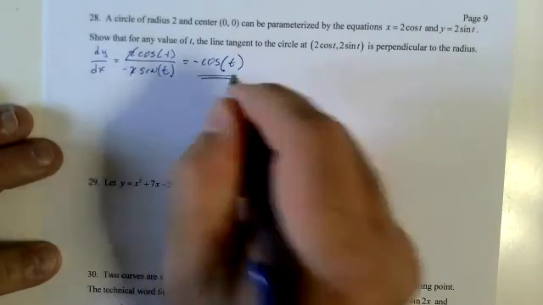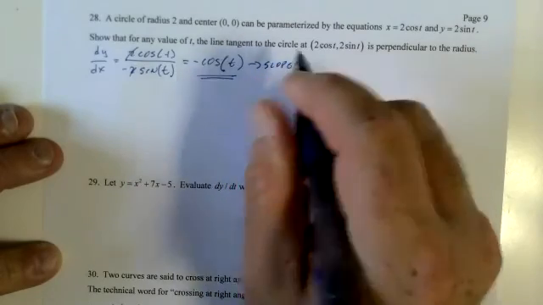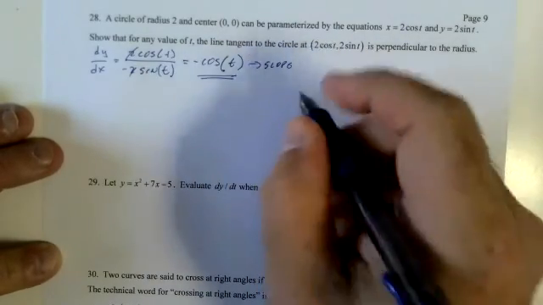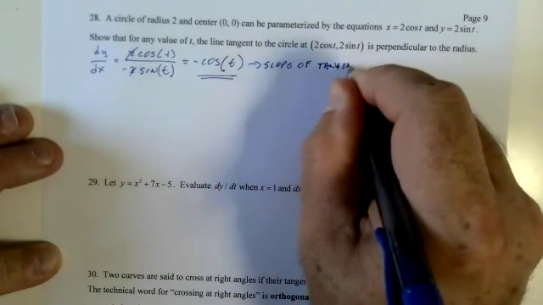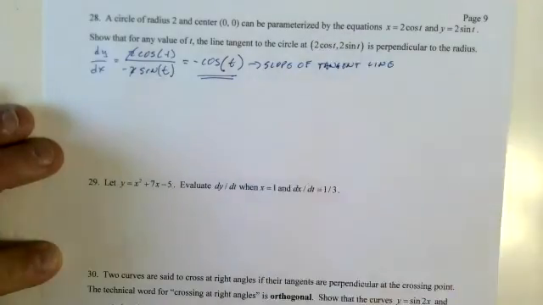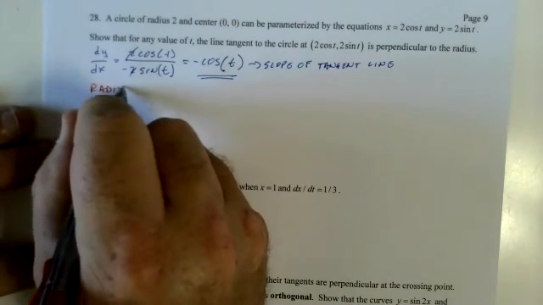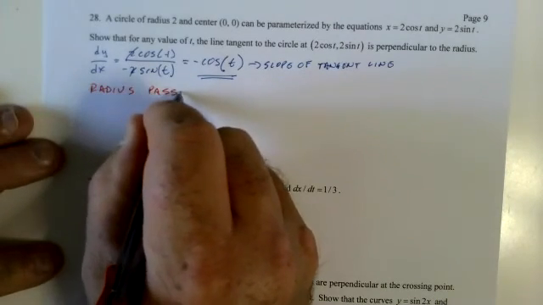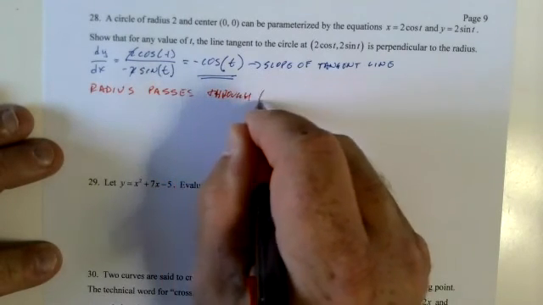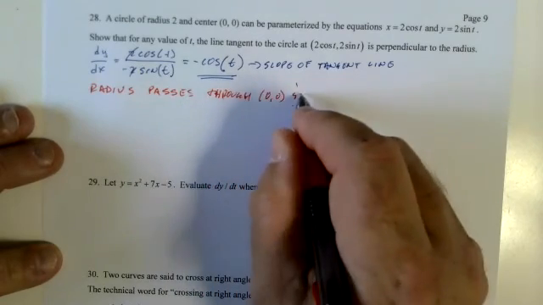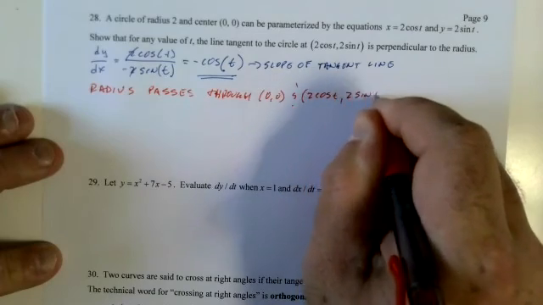Okay. Now that's the slope of the tangent line. Now the radius passes through the origin and 2 cosine of t, 2 sine of t.